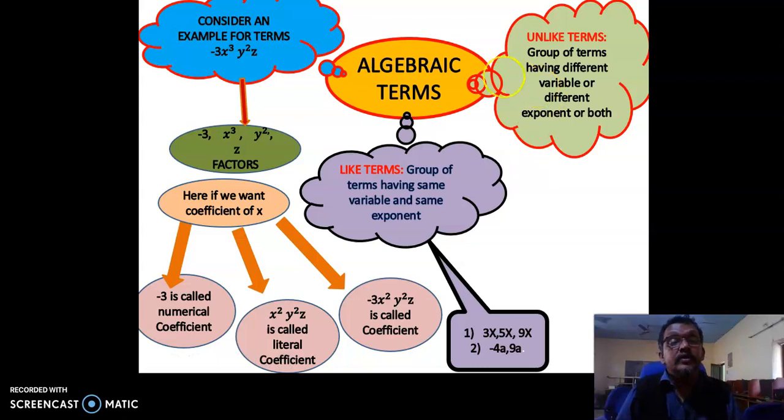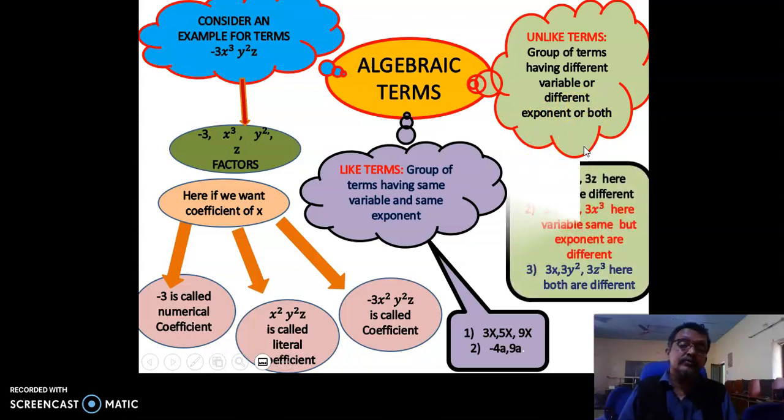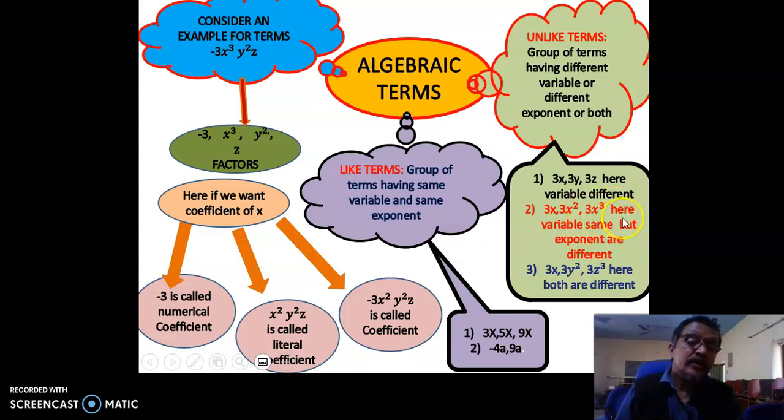Unlike terms: a group of terms having different variables or different exponents or both. Here, 3x, 3y, 3z. Here the variables are different, so these are unlike terms. Here the coefficients are the same, variables are the same, but the exponent is different, so even when only the exponent is different, these are also unlike terms.